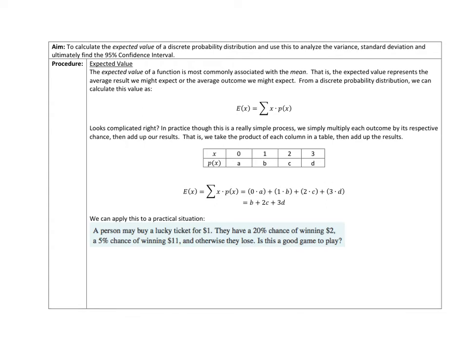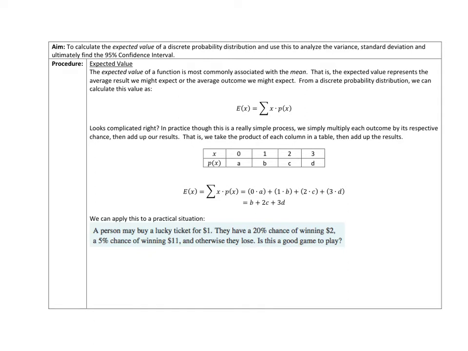Today we're going to look at calculating the expected value of a discrete probability distribution. And we're going to use this to analyse the variance and standard deviation, ultimately looking to find a 95% confidence interval. Now the expected value of a function is really what we'd call the mean. It's what we expect to happen given enough trials.